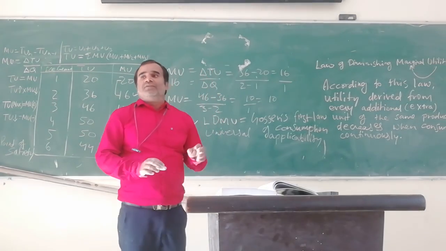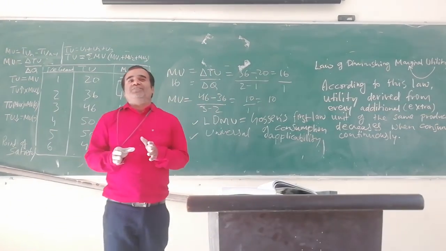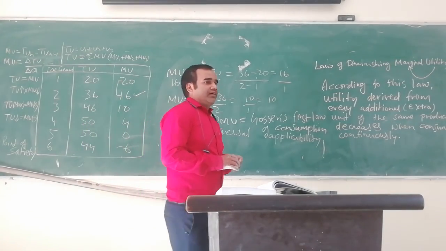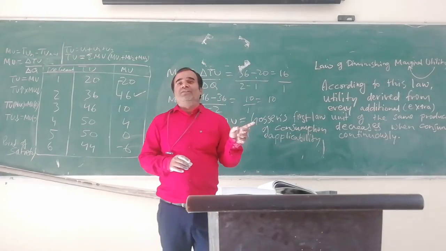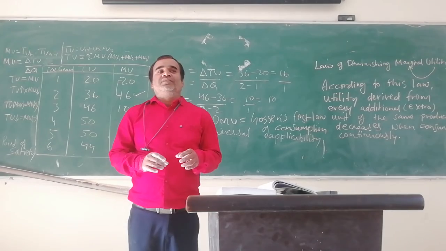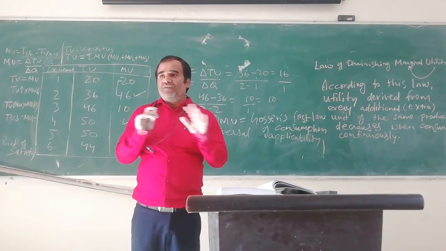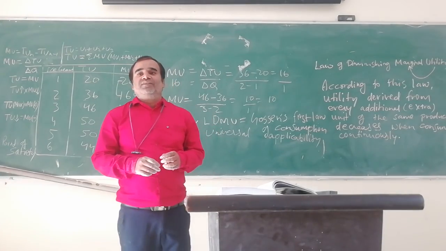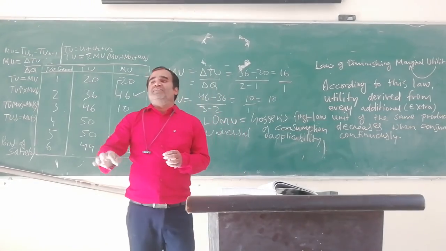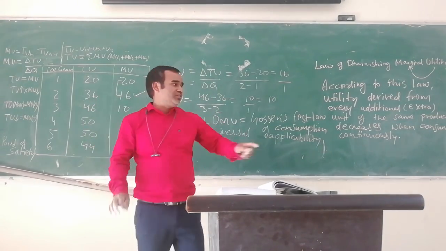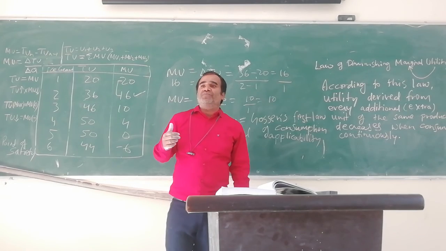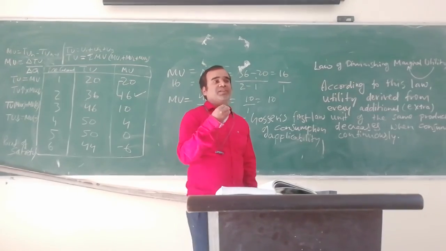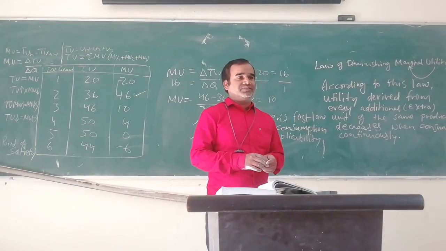So, what do you all think? Does this law operate in real life, in your life, or not? Yes, sir, it operates, right? And because of this law operating in our life, we do not spend all our money. Suppose you have 10,000 rupees or somebody has 50,000 rupees. You will never spend all your money on just one product because of this law, because every extra unit of the same product will decrease our satisfaction level. That is why we spend our income on many goods and services. Clear?